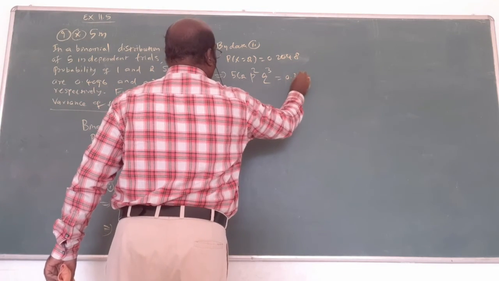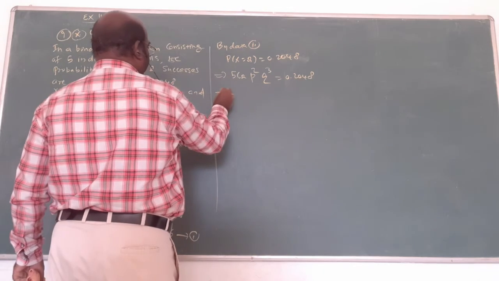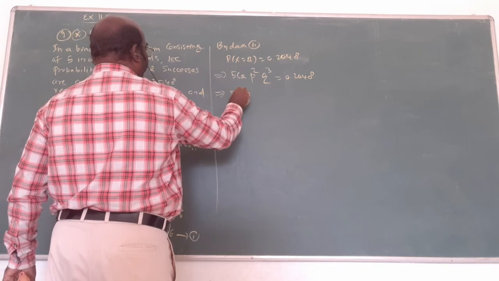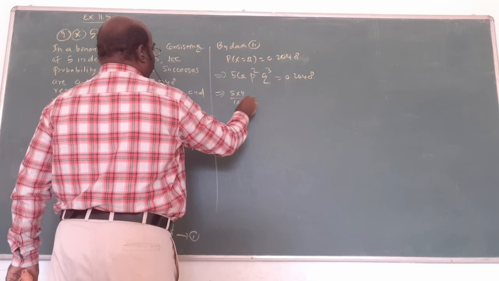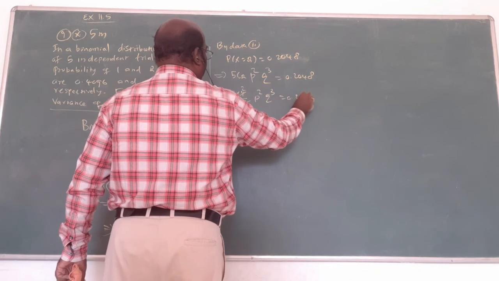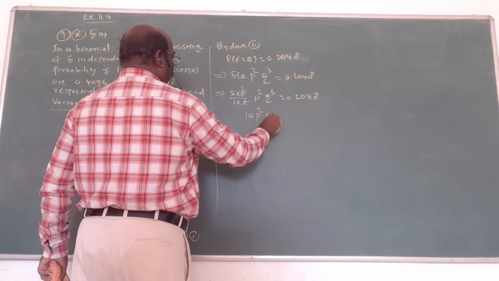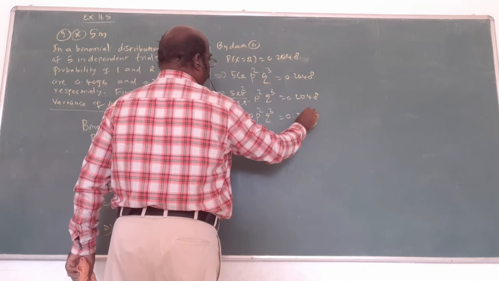Once again, the formula: 5 into 4 by 1 into 2, so 10 p square, q power 3 is equal to 0.2048. Multiply: 10 into p square, q power 3 equal to 0.2048.